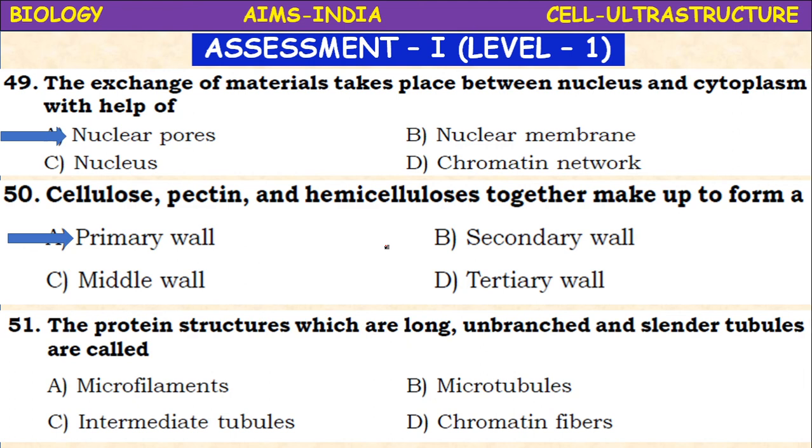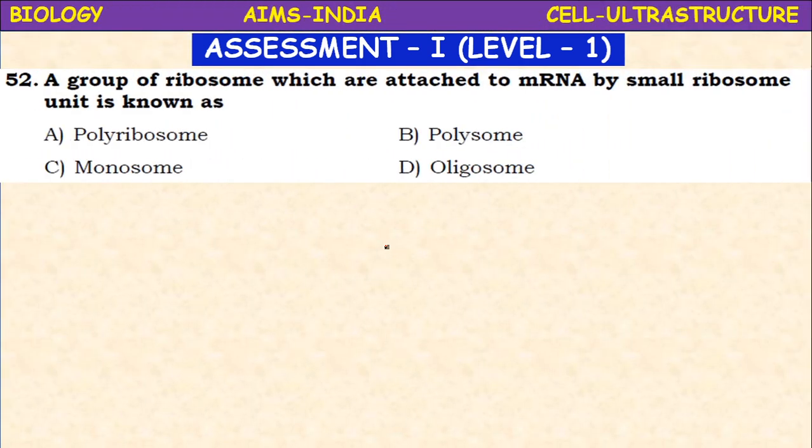The protein structures which are long, unbranched and slender tubules are called microfilaments, microtubules, intermediate tubules, chromatin filaments or chromatin fibers. It is microtubules. Next, a group of ribosomes which are attached to mRNA by small ribosome unit is known as polyribosome, polysome, monosome, oligosome. It is polysomes. They are present in the bacteria.